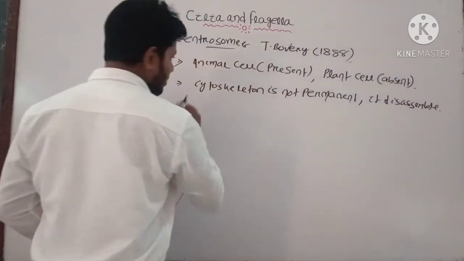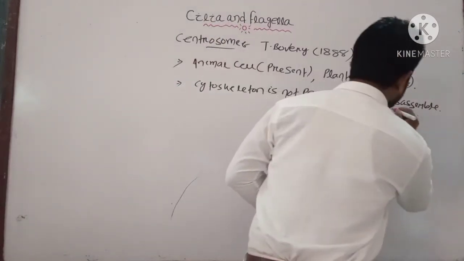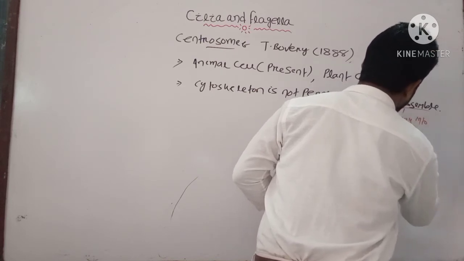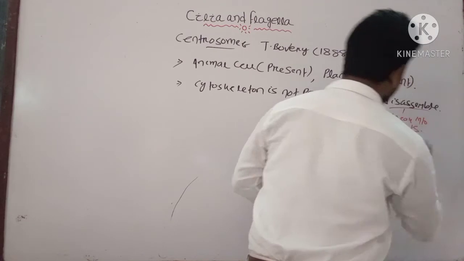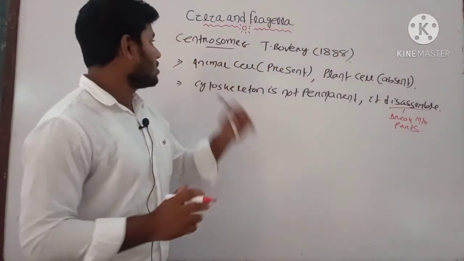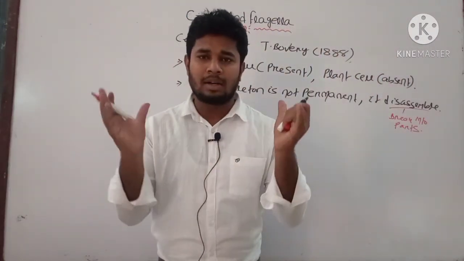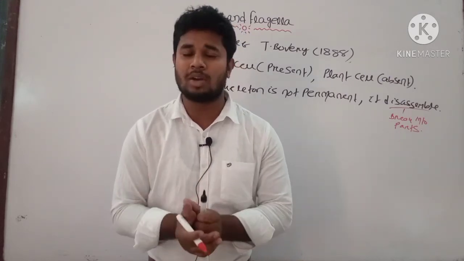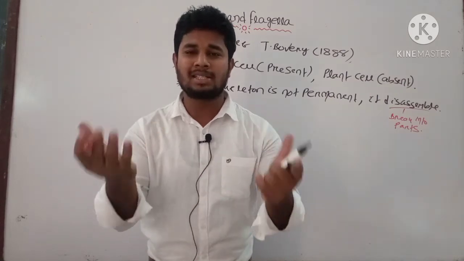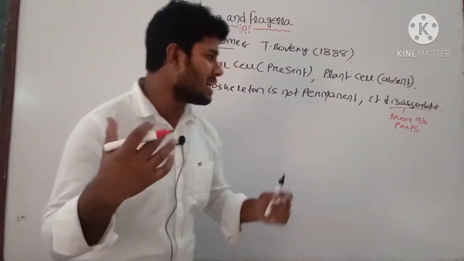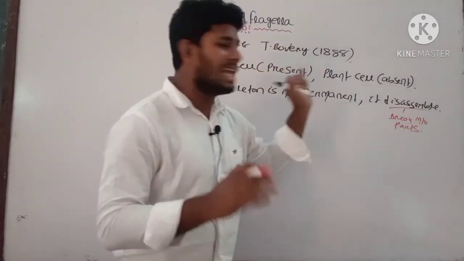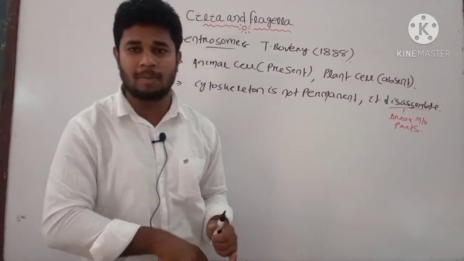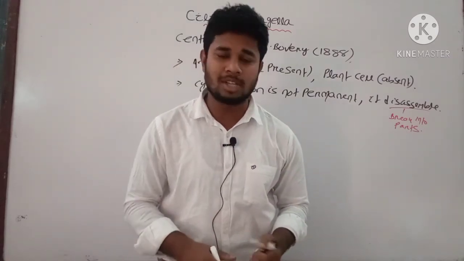Disassemble means breaks into parts. That's why the centrosome structure arranges to give a permanent structure to the growing eukaryotic cell. As we already know, the cytoskeleton gives permanent shape and size to the growing cell. When it is absent or disassembles, due to the absence of the cytoskeleton, the work is performed by your centrosome. That is, it mainly helps in the cell division process.